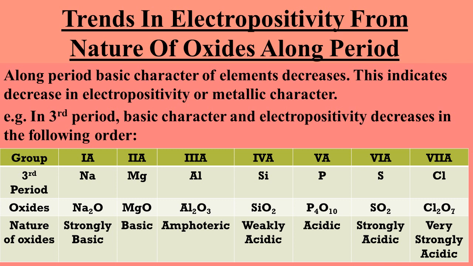Sodium forms sodium oxide, Na2O, which is strongly basic, while magnesium forms magnesium oxide, which is basic. Aluminum forms aluminum oxide, which is amphoteric. Amphoteric oxides are those which have both the properties of acids and bases. Silicon forms silicon dioxide, which is weakly acidic. Phosphorus forms phosphorus pentoxide, which is acidic. Sulfur forms sulfur dioxide, which is strongly acidic, while chlorine forms chlorine heptoxide, which is very strongly acidic. As you can see from the table, the basic character is decreasing while acidic character is increasing along the period.